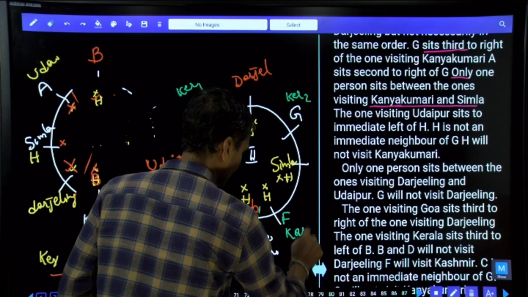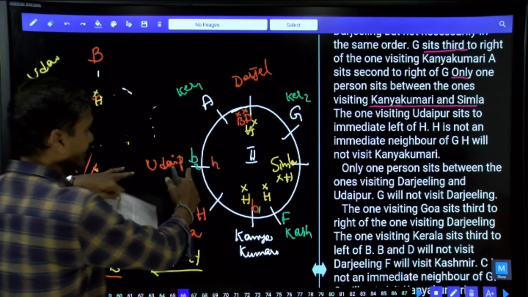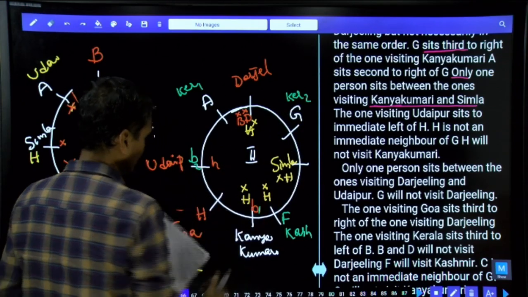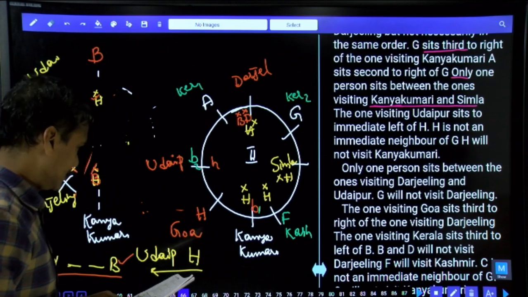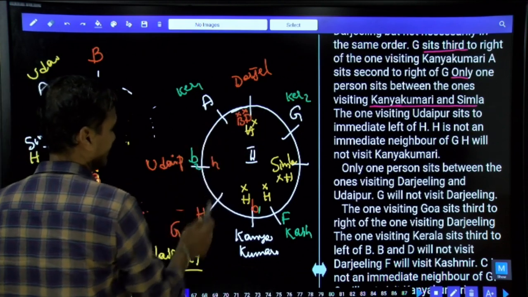F is Kashmir. And as F is Kashmir here, now if you take the second possibility, B here, B and Kerala in these two places, then this is also fixed here, and these are also fixed. If B is at this place, Kerala will be here.